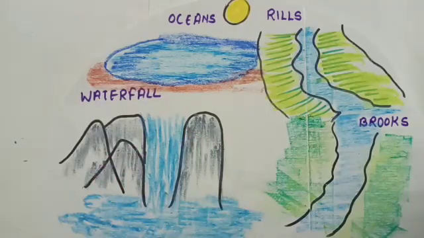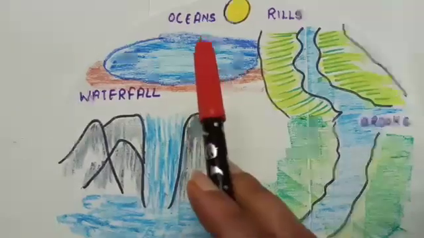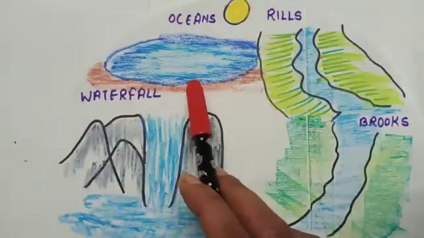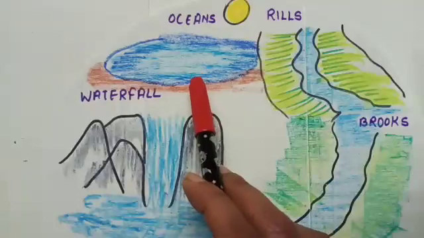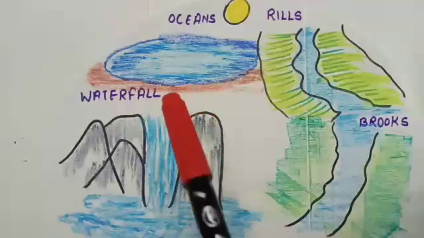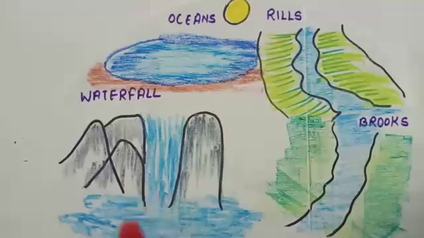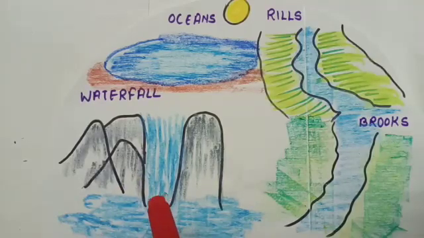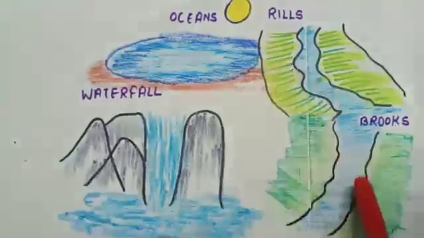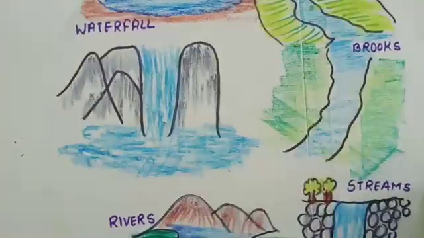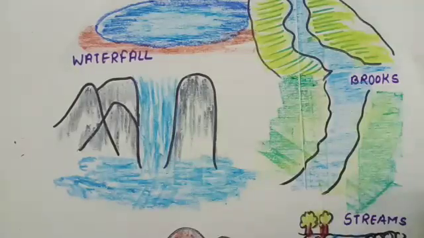So there are many streams of water flowing over the land, and this water is not salty but it is fresh. We know that the water that is present in the oceans or seas is salty, but the water that is present on the surface of the earth is not salty, it is fresh, and this fresh water is being used for drinking purposes. So these streams of water may be rills, brooks, streams, rivers, waterfall. Now let's see each one by one.